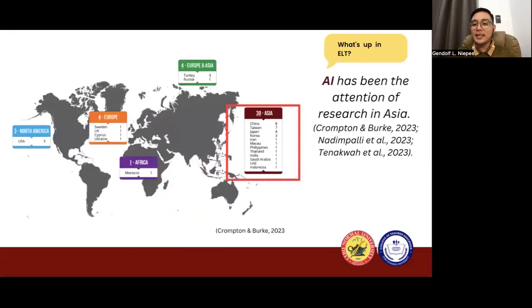Most of the studies in Asia talk about AI in ELT more than they did a few years ago. Integrating artificial intelligence in English language assessment or instruction has led to critical changes in teaching practices. The use of AI or Gen AI altered the students' learning mindset and even the teachers' roles. And of course, it includes instructional materials.